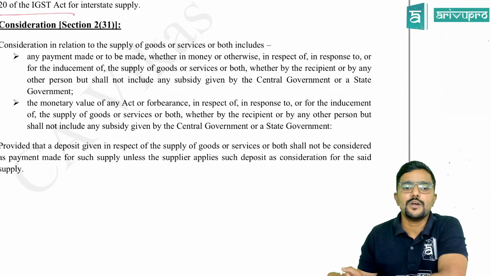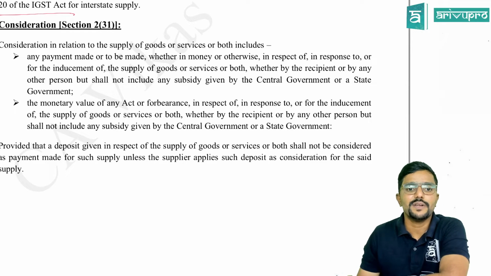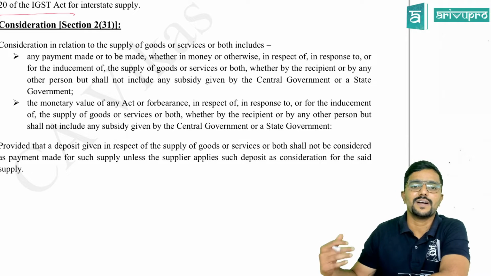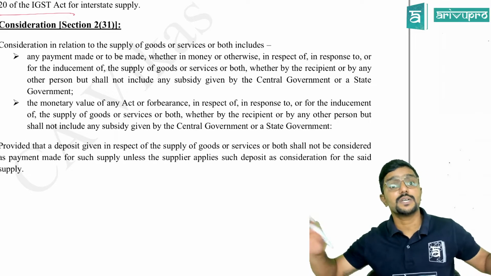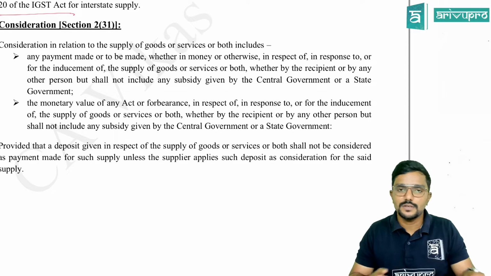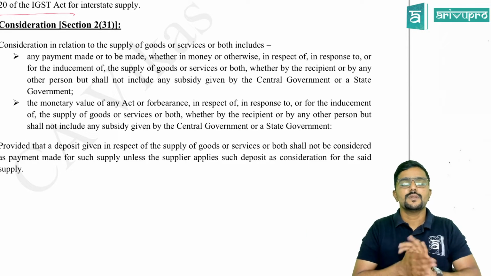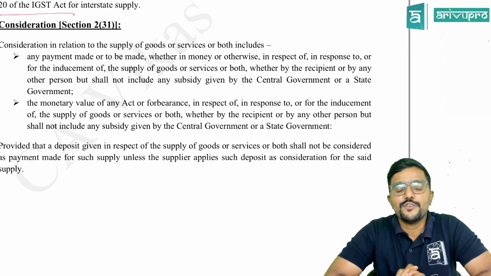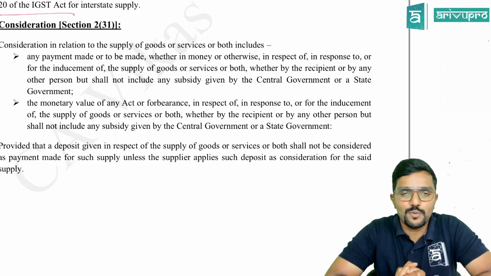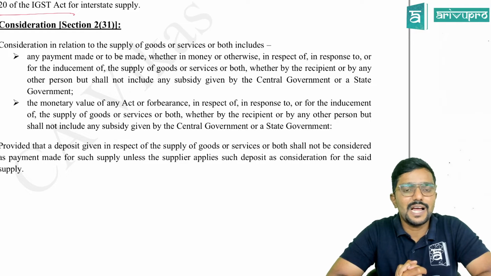Okay. Next, second point here. The monetary value of any act or forbearance. Monetary value of any act or forbearance means I have agreed to do something. Forbearance means I have agreed not to do something or tolerate something. That is also consideration. For example, assume you are doing your articleship. After completion of your articleship, your principal or your boss tells you, hey, don't practice in my area, don't practice in my location where I am having office.